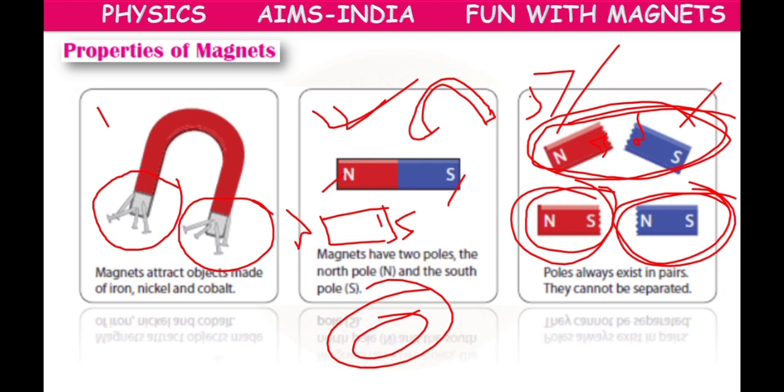Okay children? So what we have learnt through this slide: magnets attract objects like iron, cobalt, nickel. Each magnet has two poles, one north pole and another south pole. The north pole and south pole cannot be separated. They always exist in pairs. Though we cut them into pieces, they still develop other poles.